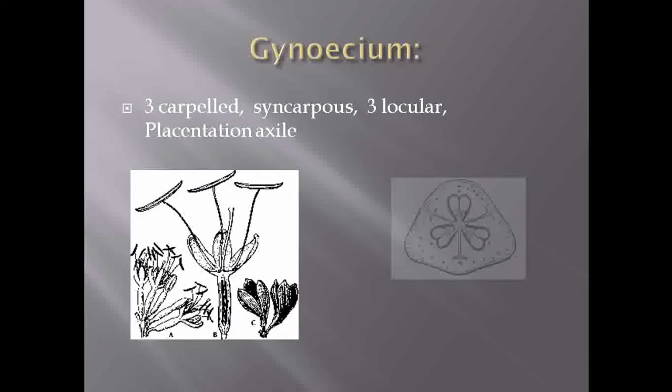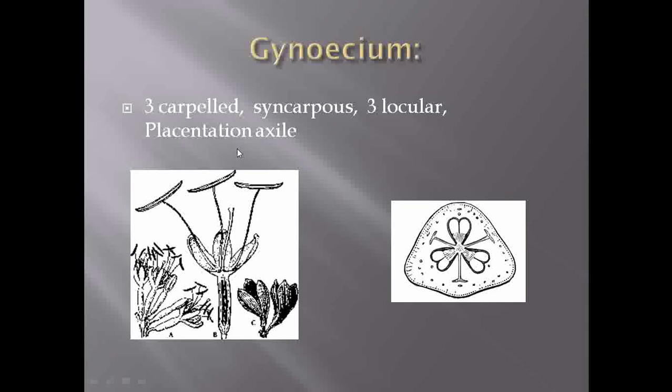Then moving towards gynoecium, see that the stigma is tricarpellary syncarpous. The ovary is trilocular. Whenever you take the TS of ovary, you are going to observe a structure like that, and it shows presence of axile placentation. Okay, the stigma is tricarpellary syncarpous, the ovary is trilocular and shows presence of axile placentation.